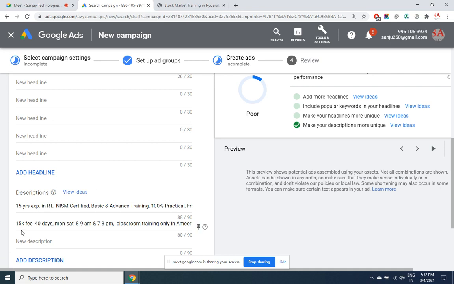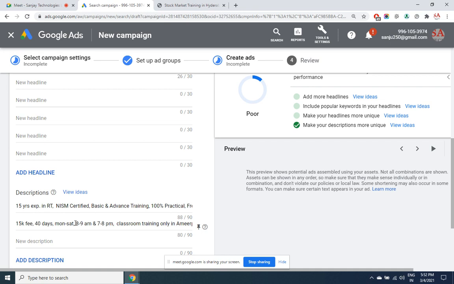Here, what will happen is 100 people will click on it out of 1000 people searching. Maybe for each click you are paying 10 rupees, no, let's say 30 rupees. On 30 rupees, 100 clicks, 3000 rupees is your cost of acquisition. Here, tell me one reason why a person wouldn't join after clicking this ad 2. Let us think in a practical way.